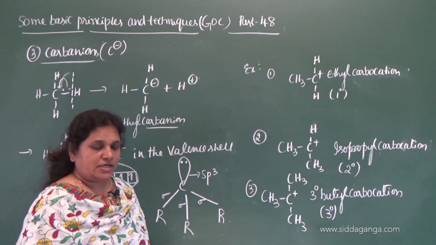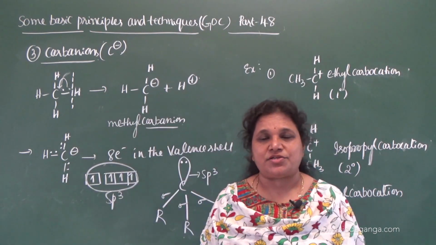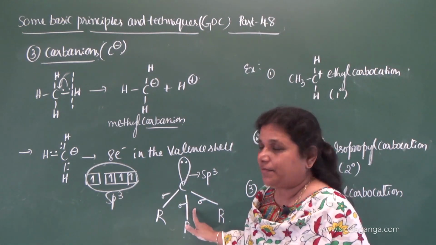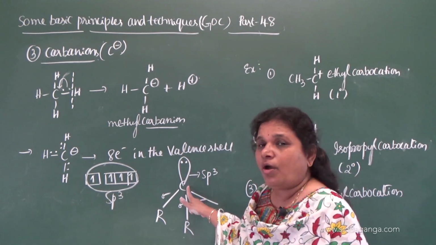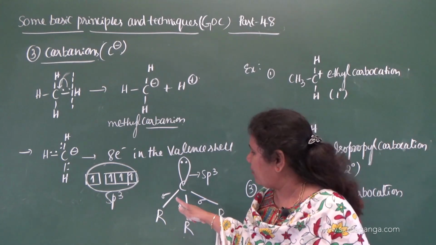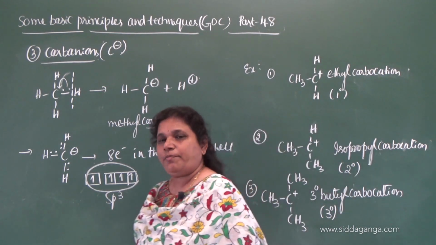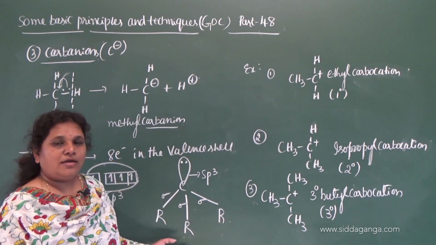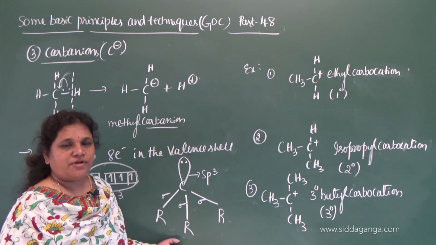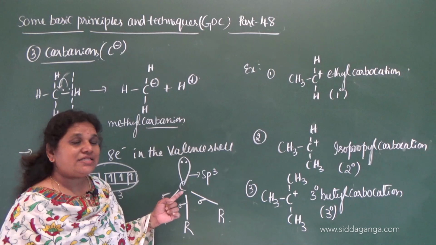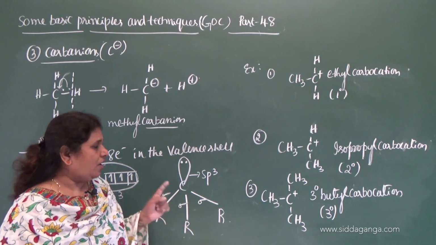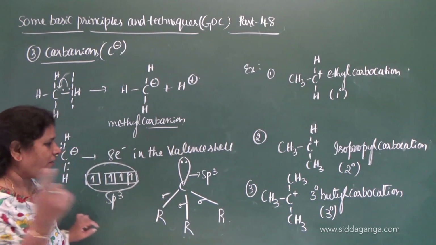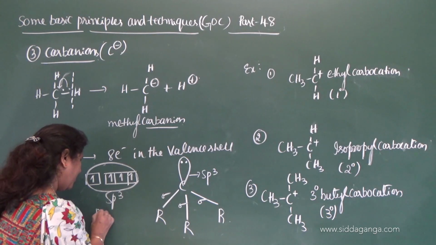The expected geometry for sp3 hybridization is tetrahedral, but here this does not give tetrahedral geometry because it contains one non-bonding electron pair, or lone pair, on the carbon. Whenever a lone pair of electrons is present in a molecule or in an ion, the geometry changes to a different geometrical shape. So there is a distortion in the geometry when there is a presence of a lone pair of electrons. Since it contains one lone pair of electrons on the carbon, what is the shape?